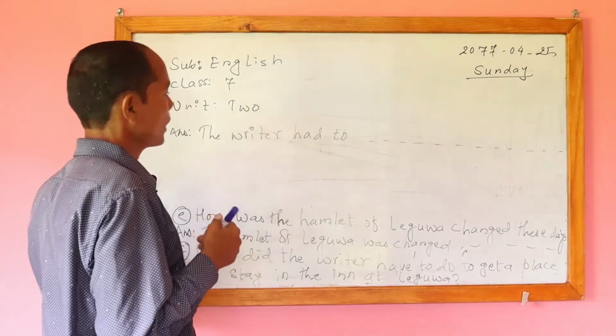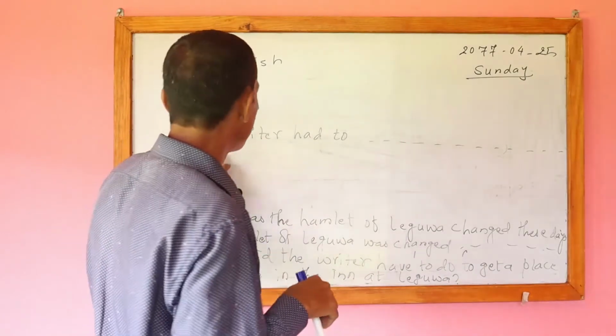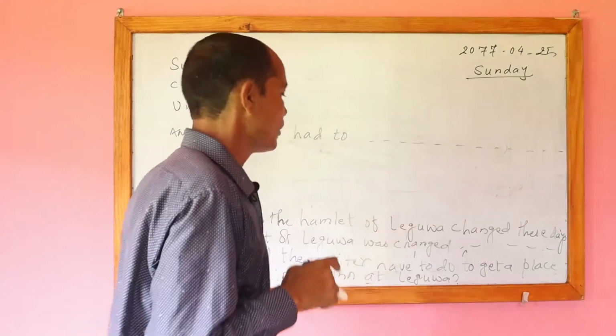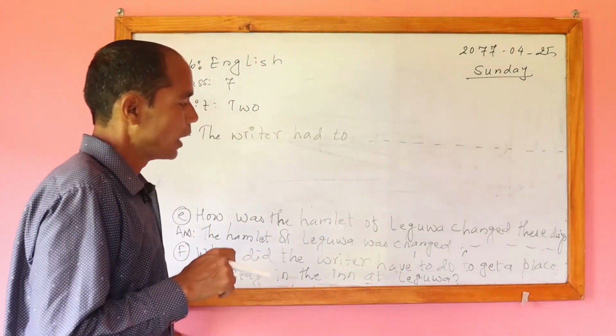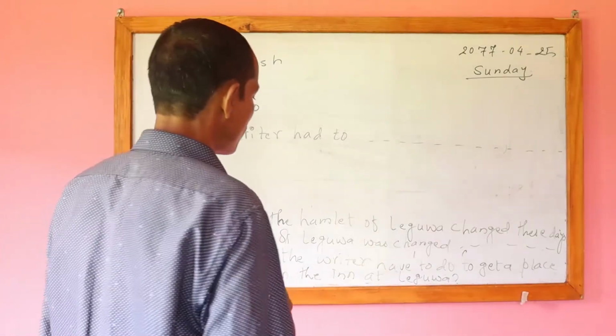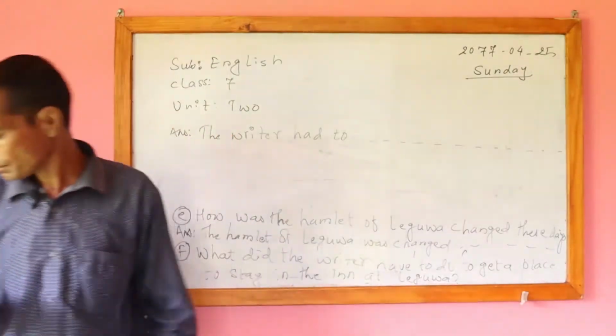We have to write the answer that way. Do you understand? The writer had to ask about the rent of the room and about food to stay in the inn at Ligua. Are you clear about the answer?